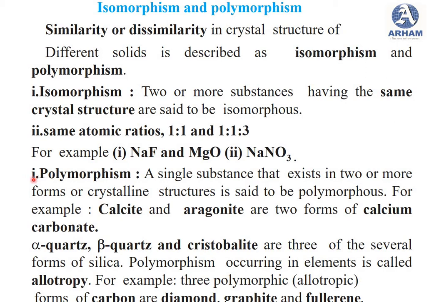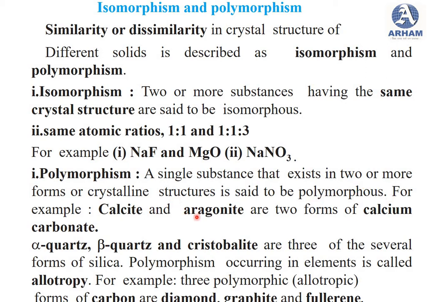So the name itself indicates poly means more. So polymorphism is one in which a single substance exists in two or more forms. Polymorphism is nothing but a single structure that exists in two or more forms, or a crystalline structure is said to be polymorphous.